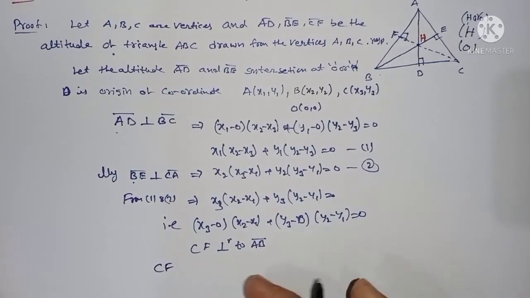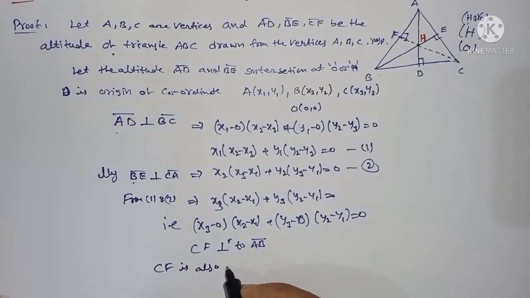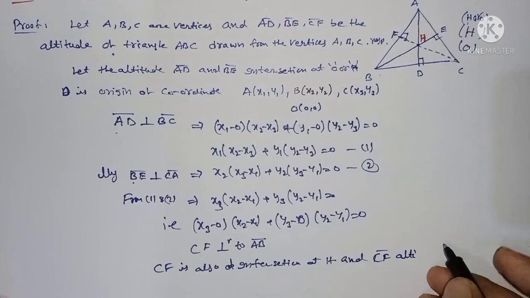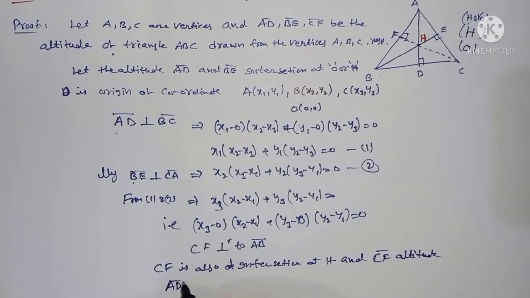CF also intersects at H only. CF is an altitude. Therefore AD, BE, CF are concurrent.